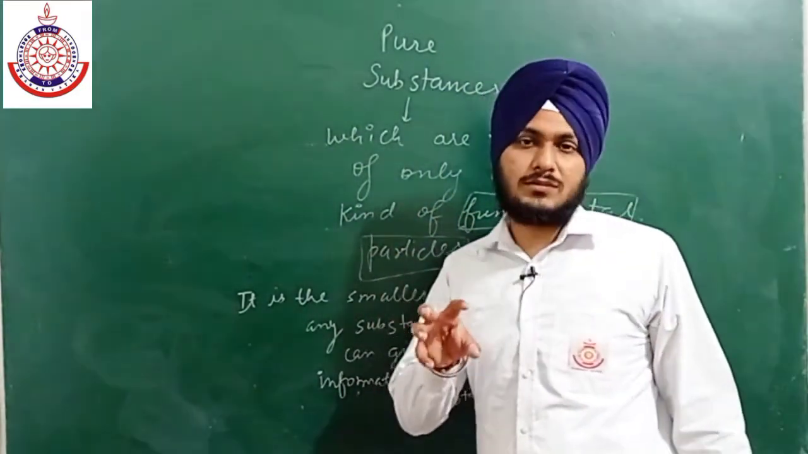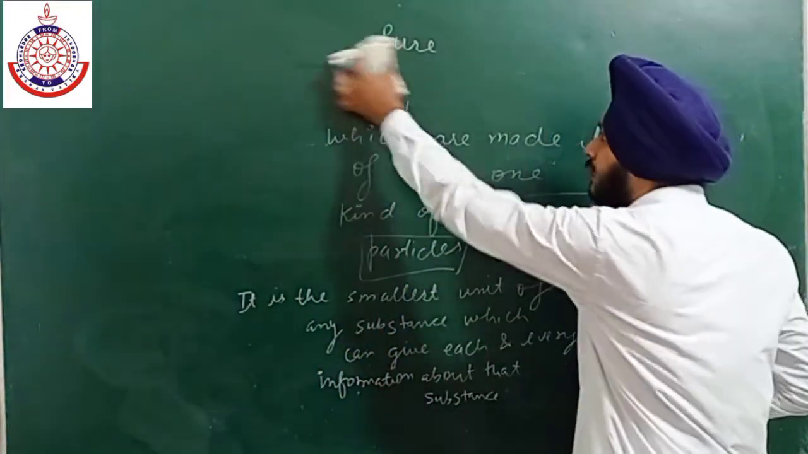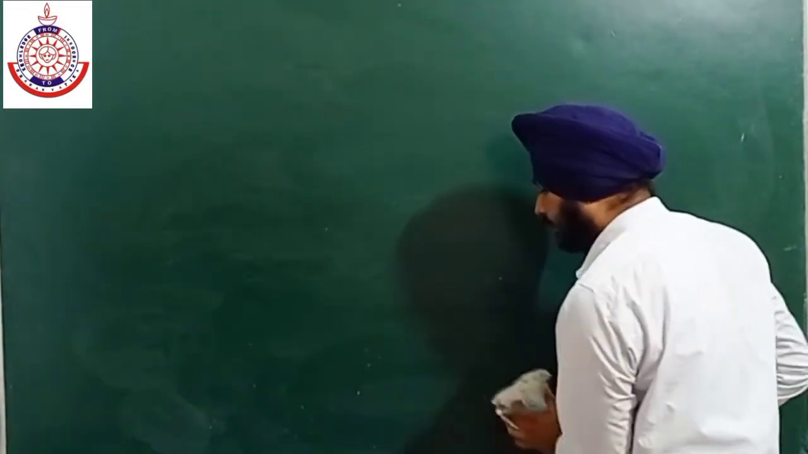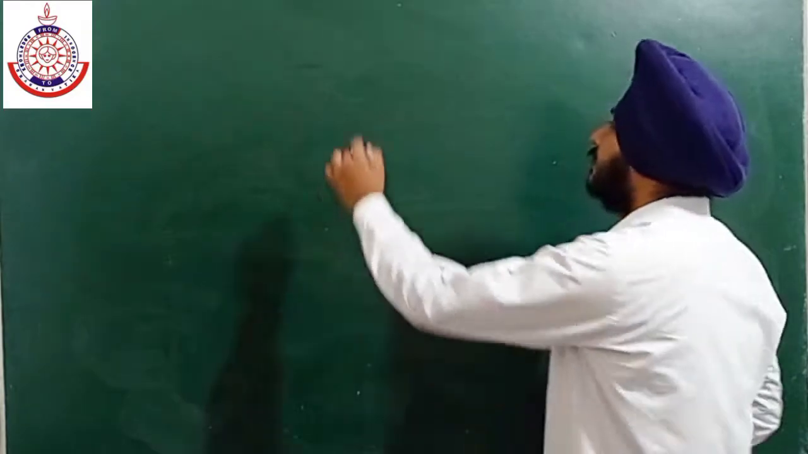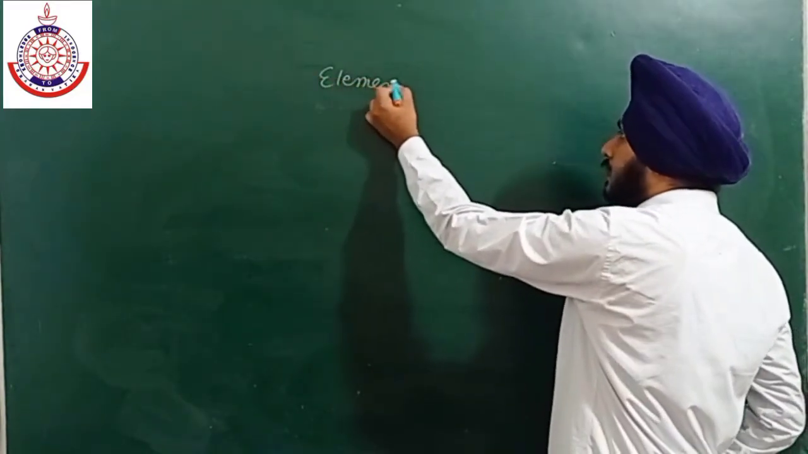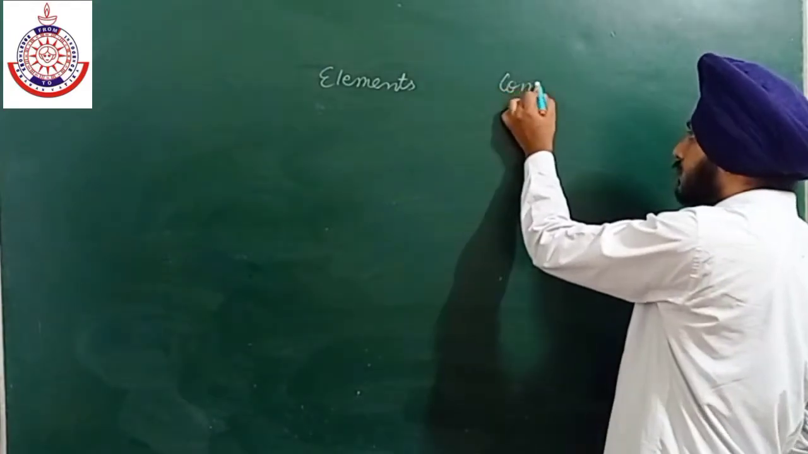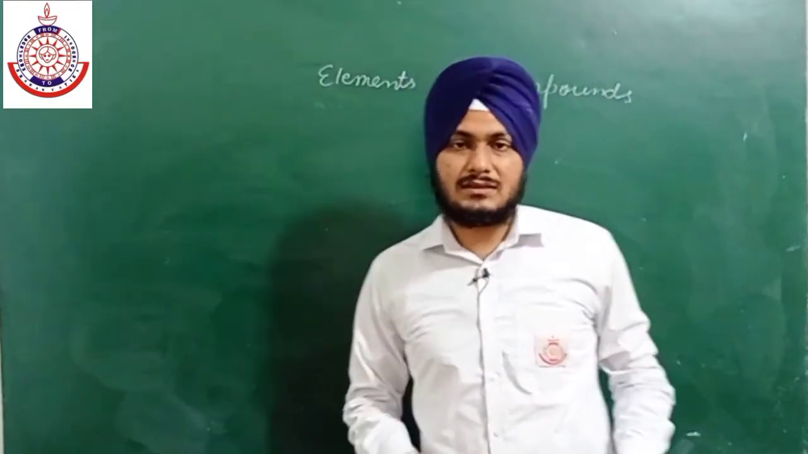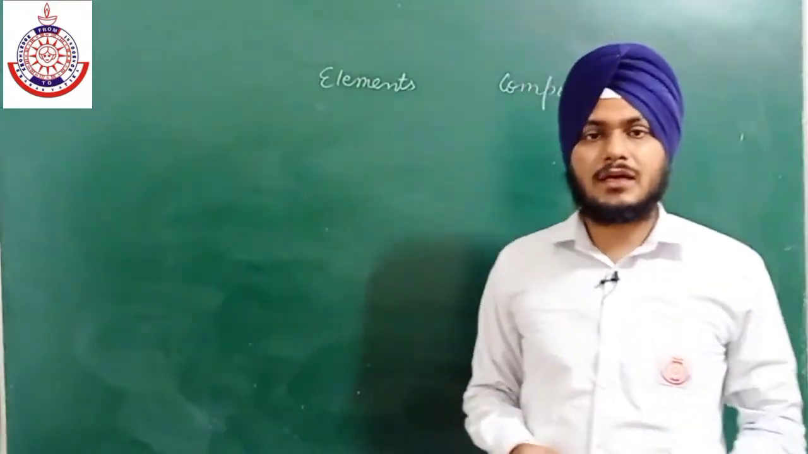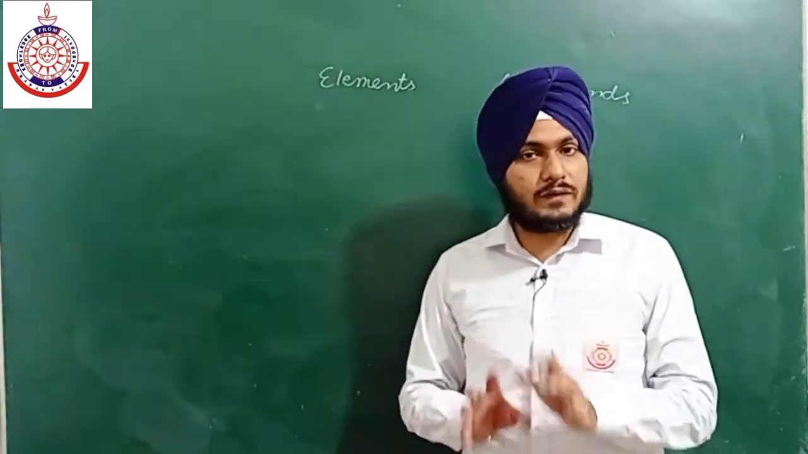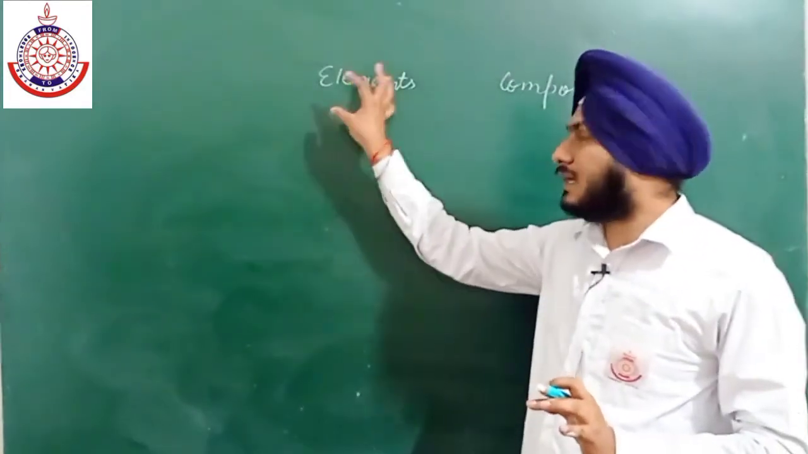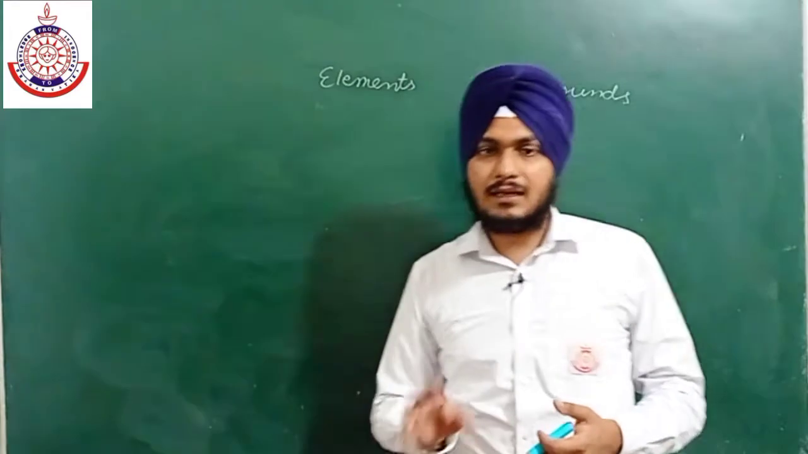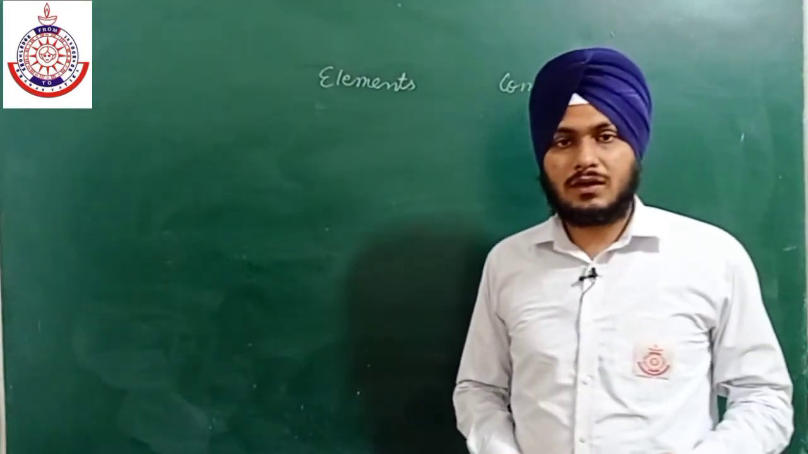These pure substances are further classified into two parts. The first type is elements and the second type is compounds. Now what are elements? Elements are pure substances which are made up of a large number of only one kind of atom. So the fundamental particle of an element is an atom, and the fundamental particle of a compound is a molecule.